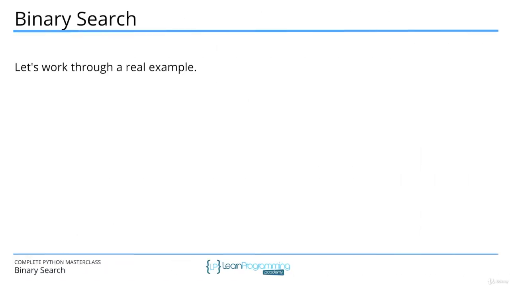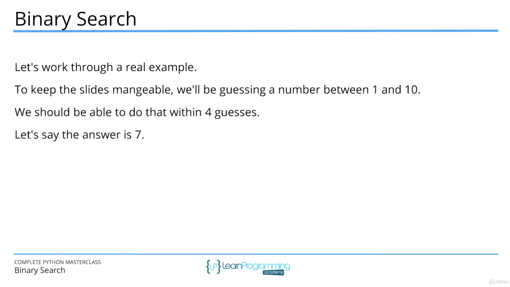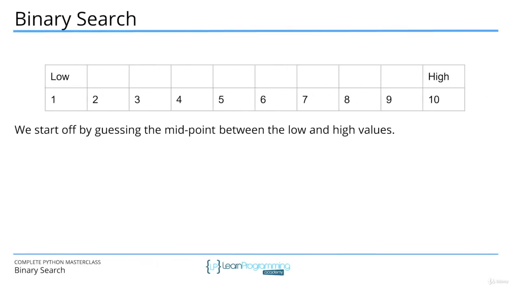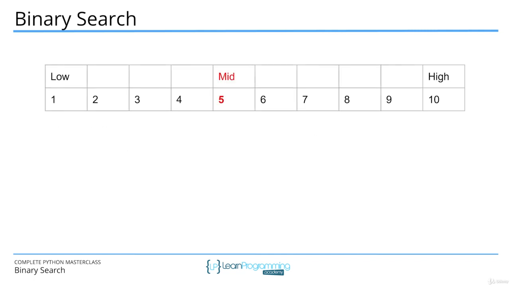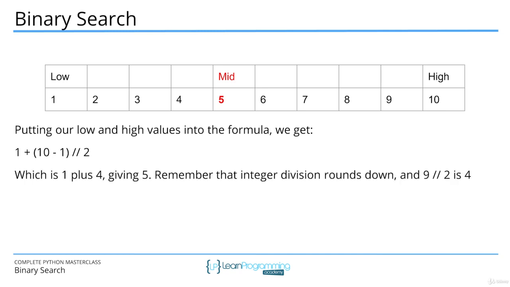Right, so let's work through a real example. To keep the slides manageable, we're going to be guessing a number between 1 and 10. We should be able to do that within 4 guesses. So let's say that the answer is 7. We start off by guessing the midpoint between the low and high values. The formula we use is low plus, in parentheses, high minus low, integer divide by 2. So putting our low and high values in the formula, we get 1 plus, parentheses 10 minus 1, integer divide by 2, which is 1 plus 4, giving 5. Remember that integer division rounds down, and 9 integer division 2 is 4. So 5 is our first guess.